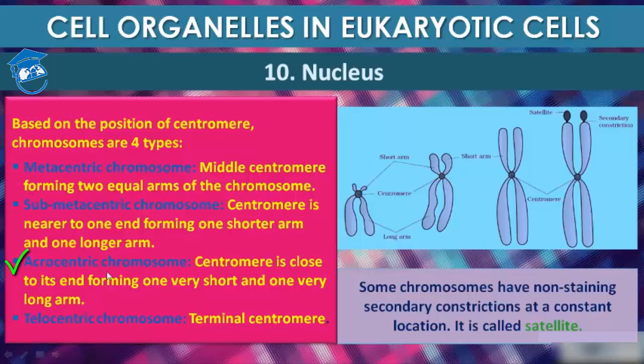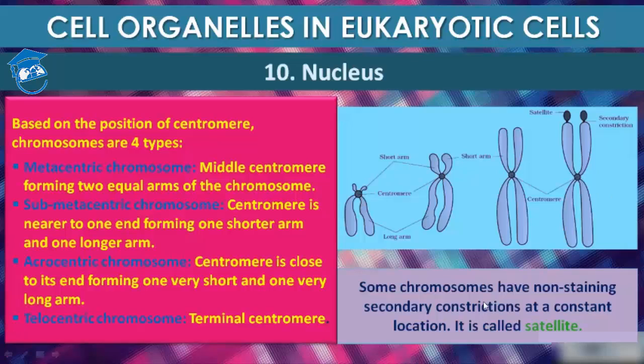Then comes acrocentric chromosome. What is that? Centromere is very close to its end, forming one very short and one very long arm. See, this is an acrocentric chromosome. The centromere is present near to its end, forming a very short arm and a very long arm on the other side. Then comes telocentric chromosome. Telocentric chromosome means terminal centromere. That means if you just remove these 2 small arms, then you will see that this is the centromere and this is the only arm present below it. So this is a telocentric chromosome, which has a terminal centromere.